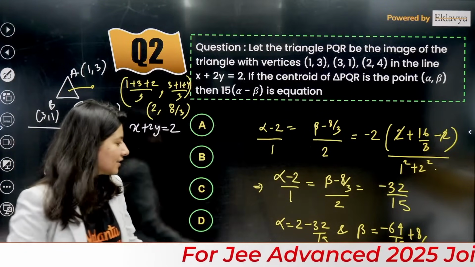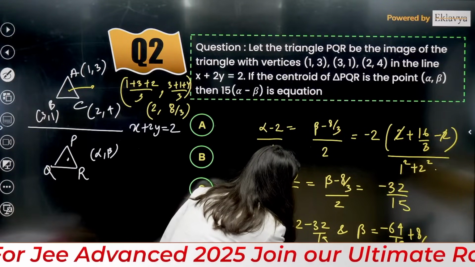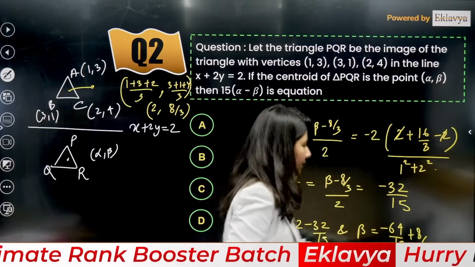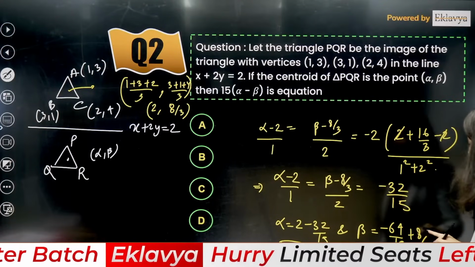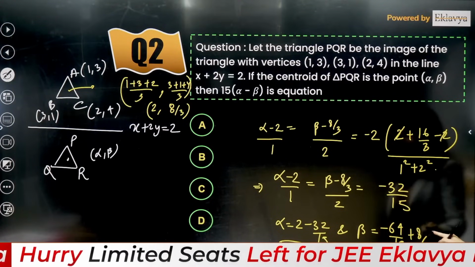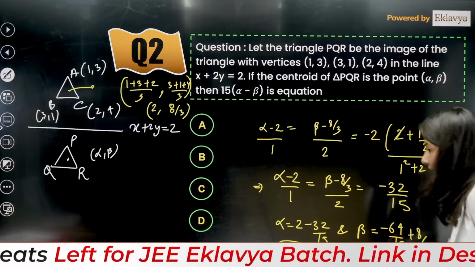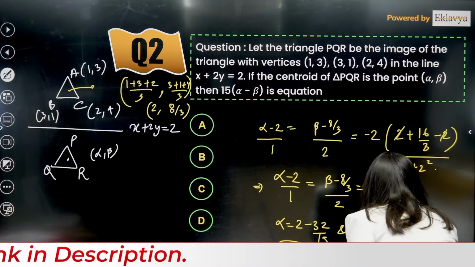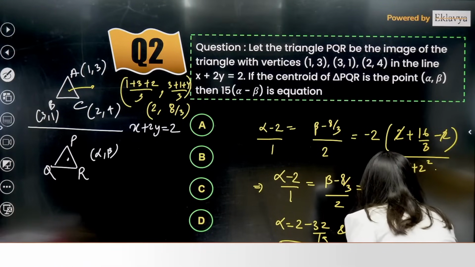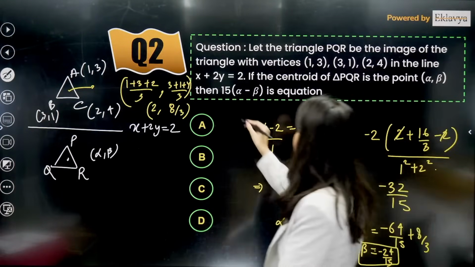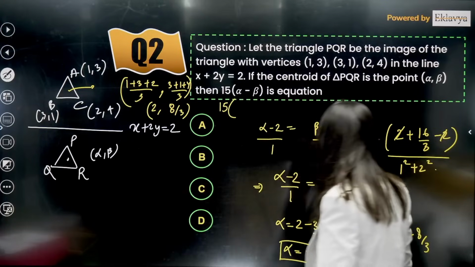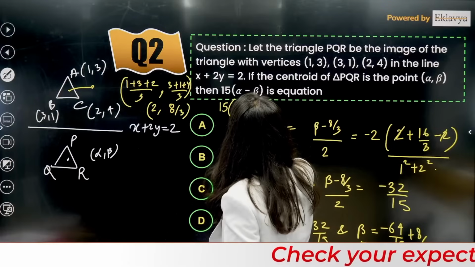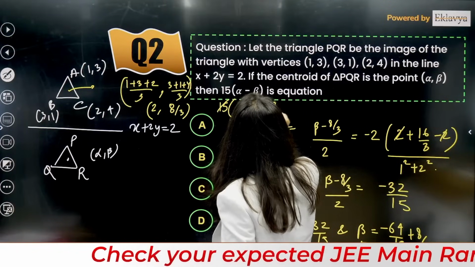So alpha is minus 2/15, and beta will be equal to what? Tell me. 8 fives are 40. So minus 64 plus 40 will be minus 24/15. So minus 24/15 is your beta. And as per the question, you have to calculate 15 times alpha minus beta. So 15 times alpha minus beta: minus 2 plus 24. So that is 22/15. Correct answer will be 22.